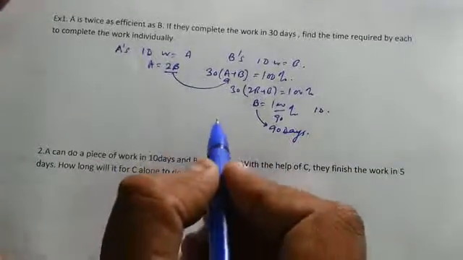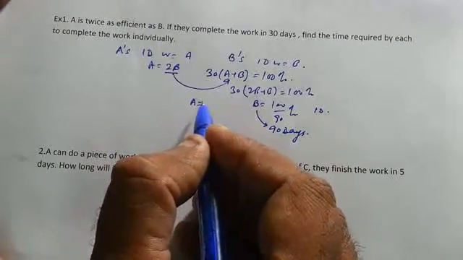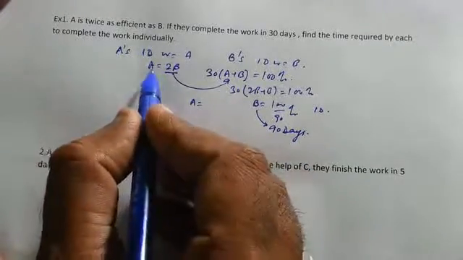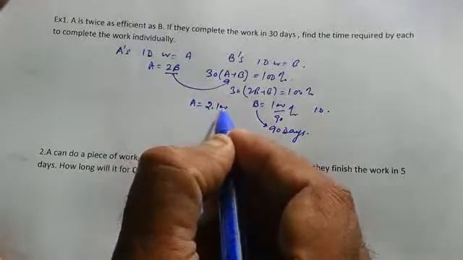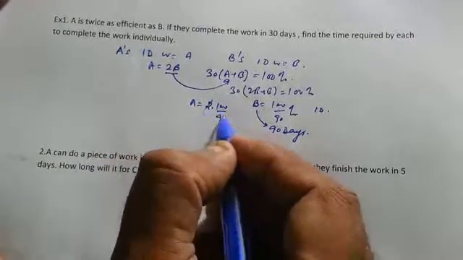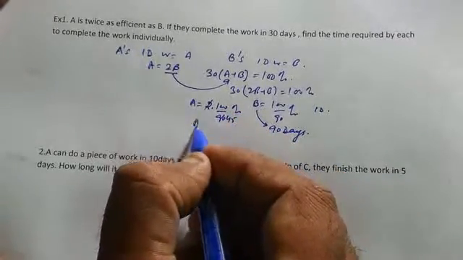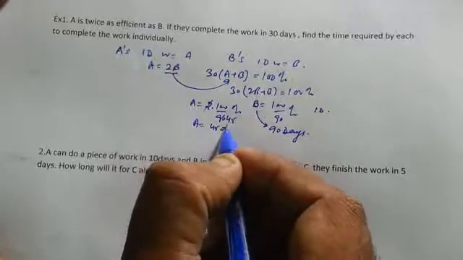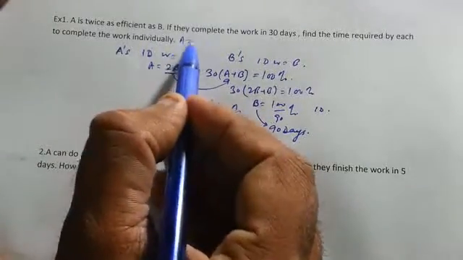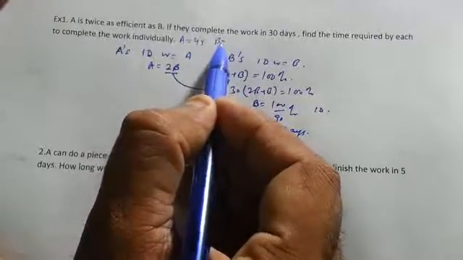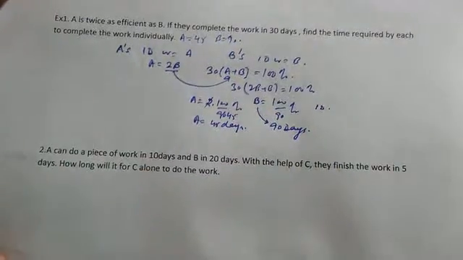Correct? So what is A's 1 day work? Because A is twice as efficient as B, A is equal to 2B. So A is equal to 2 into B, and B is 100 upon 90. So it means this much percent work. So A can finish the work in 45 days. So the answer is A 45 and B 90. Correct? So think in these terms.